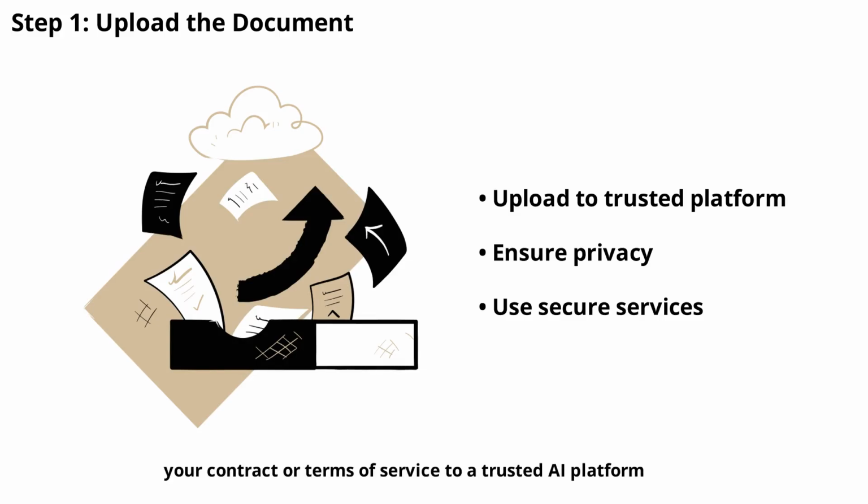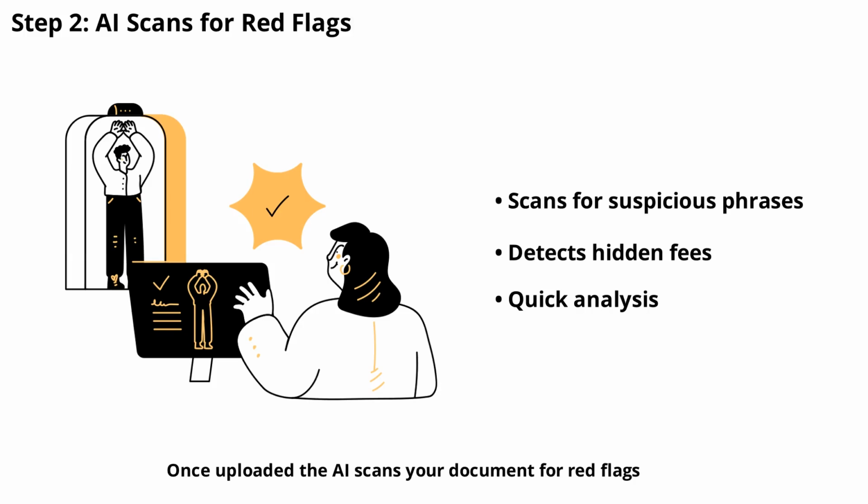The first step in using AI for scam detection is uploading your contract or terms of service to a trusted AI platform. Many online services allow you to securely upload documents for analysis. Make sure the platform you choose is reputable and respects your privacy. Once uploaded, the AI scans your document for red flags. It checks for suspicious phrases, hidden fees, and unusual requirements. The analysis is usually completed in seconds, giving you a quick overview of any potential issues.